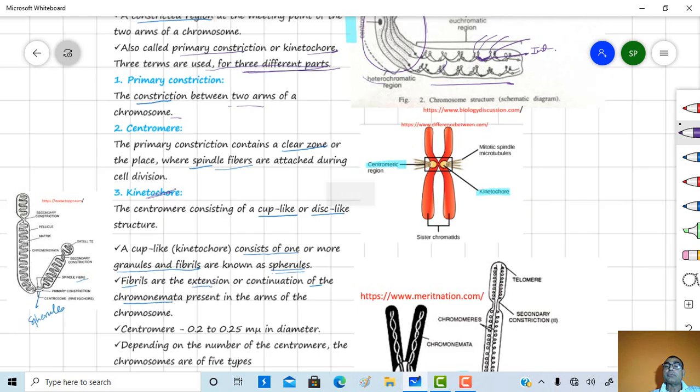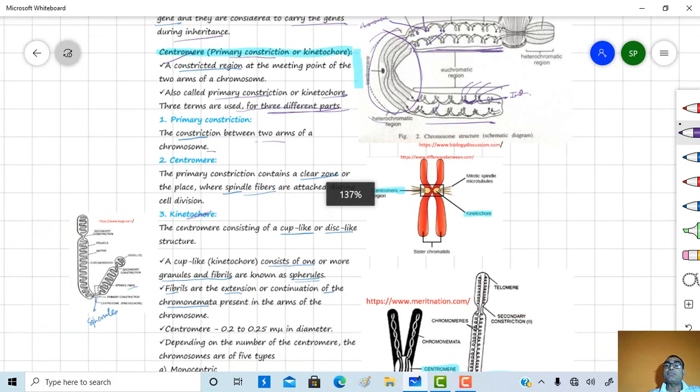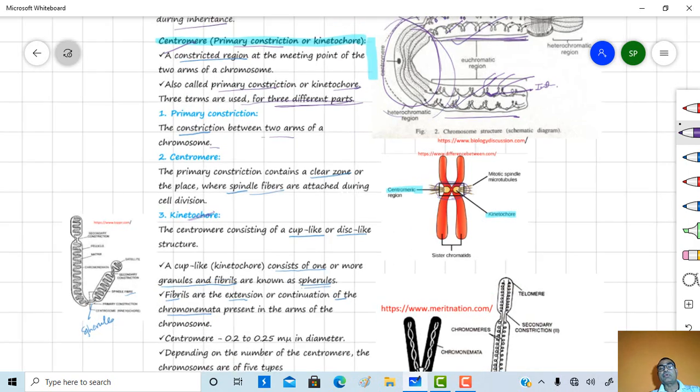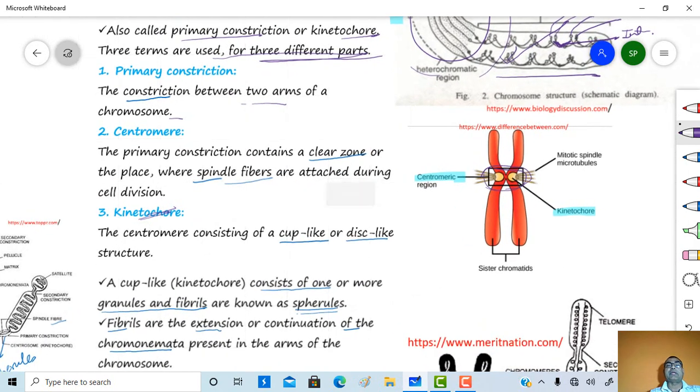So this is one arm, this one is another arm, and the constriction present between two arms of the chromosome is called a primary constriction.